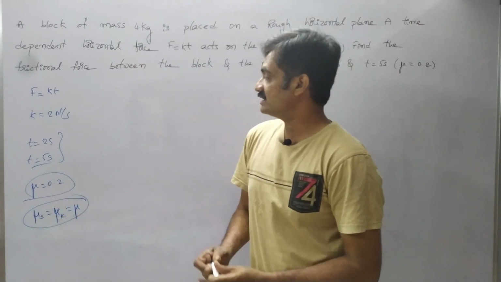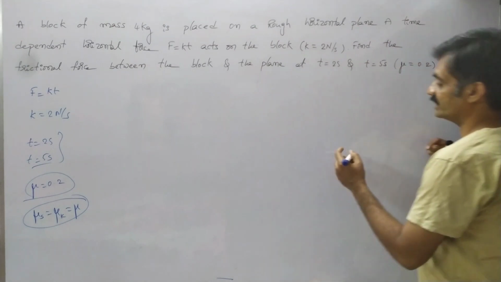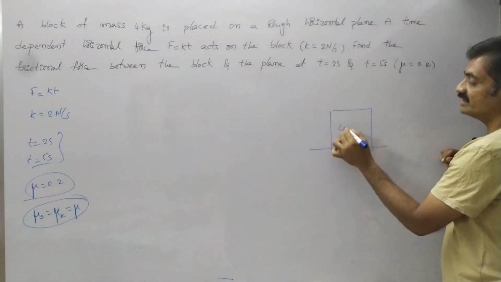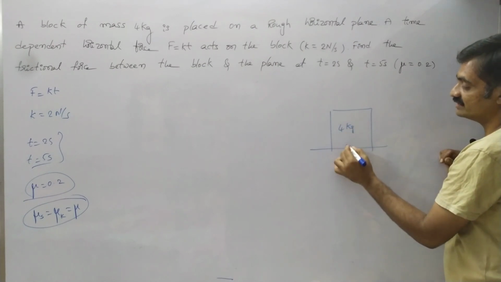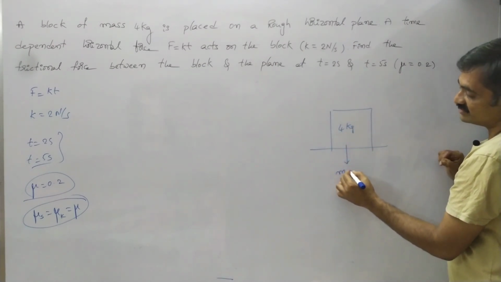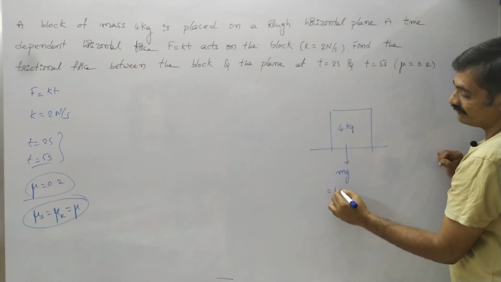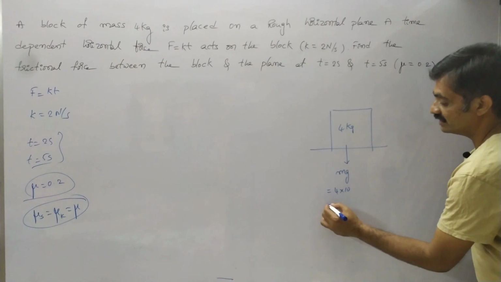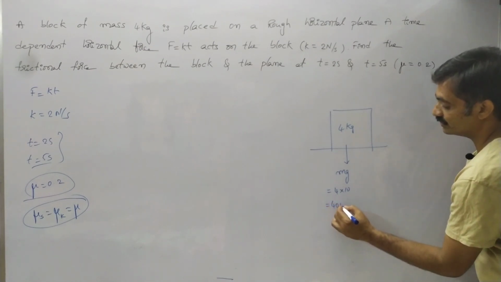In order to solve this, first of all consider the body. The mass of the body is 4 kg, and the weight acts in the downward direction. Weight mg equals 4 into 10, considering g equals 10, so we get 40 newton.